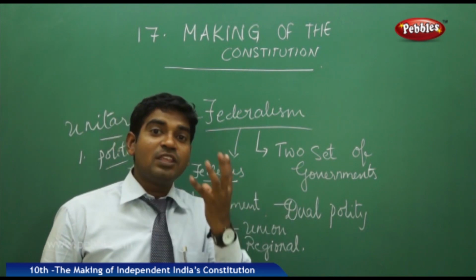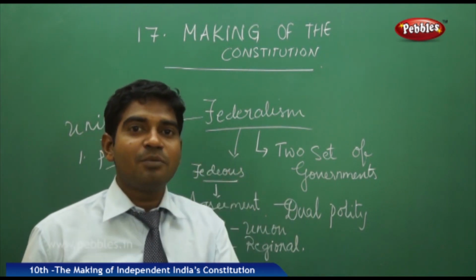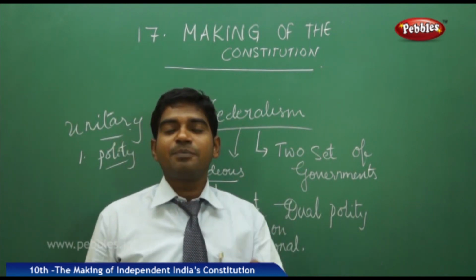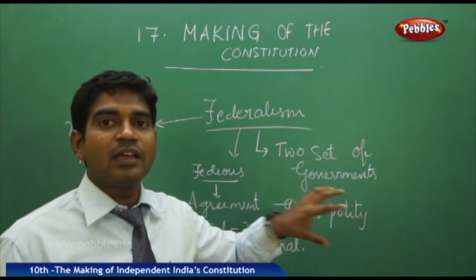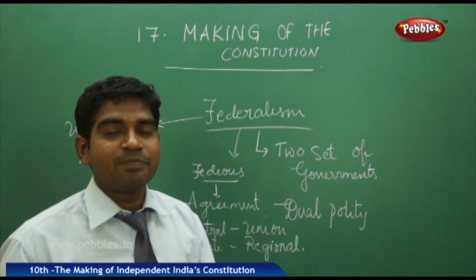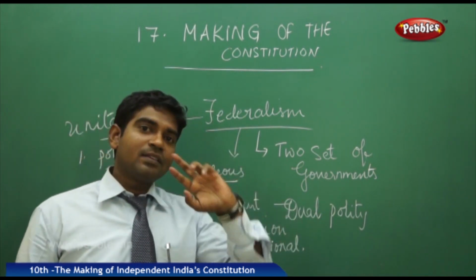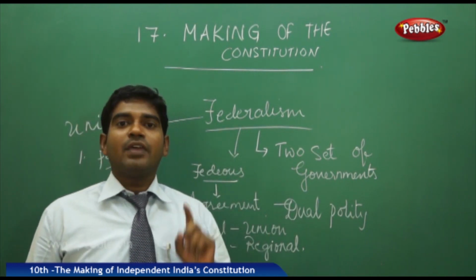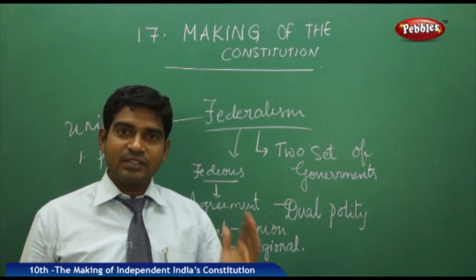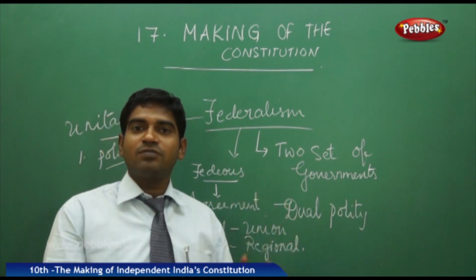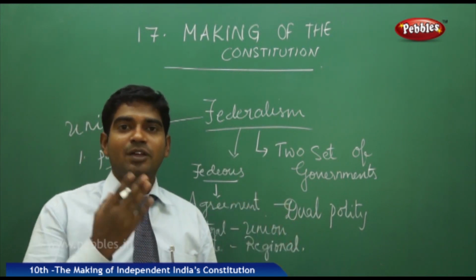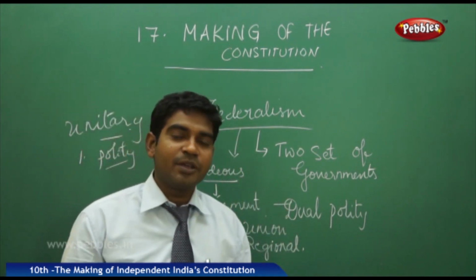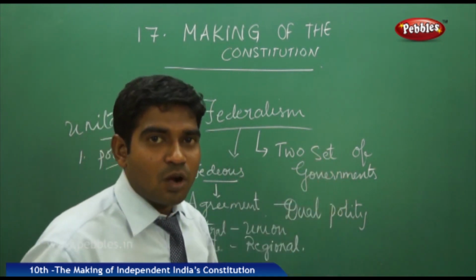Because in order to maintain the unity of India and the equilibrium balance, if any disturbance occurs in any state, the unitary powers are given to the central government and the states are given a bit fewer powers. And if any law is made by the central government and the state governments on the same issue, then the state government law will become void and the central government law will prevail on that particular issue. In this way, the federal setup was brought to India.